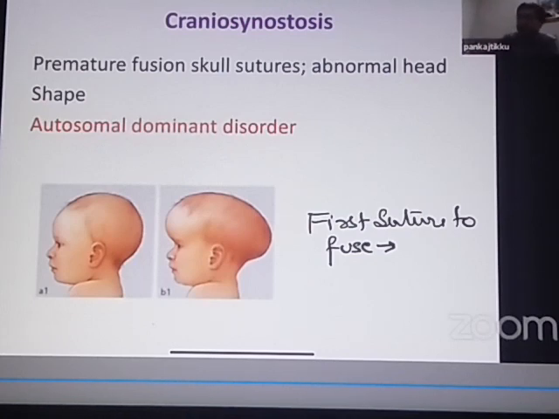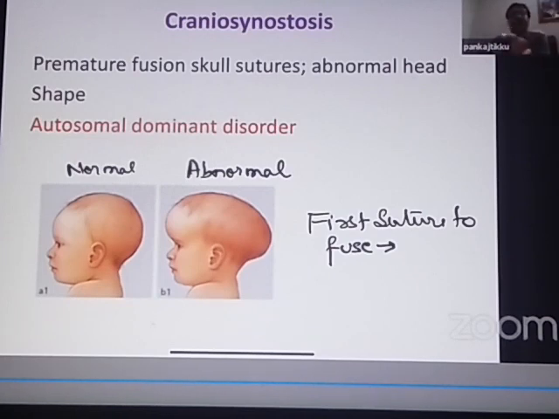So you can see a normal head shape, and here you can see an abnormal head shape. Craniosynostosis can run in families as an autosomal dominant disorder. So please don't confuse it with abnormalities in the head size. In abnormalities in the head size, the shape of the head remains the same, but the size of the head may be either small or it may be big. So it may be microcephaly, it may be macrocephaly.